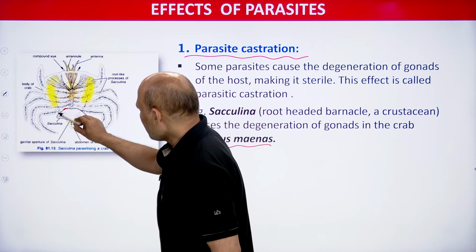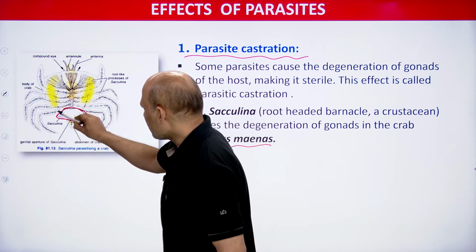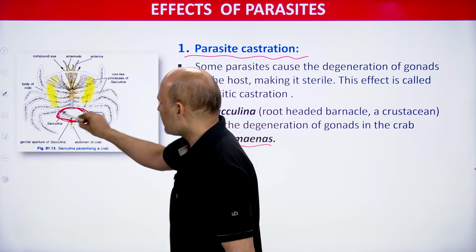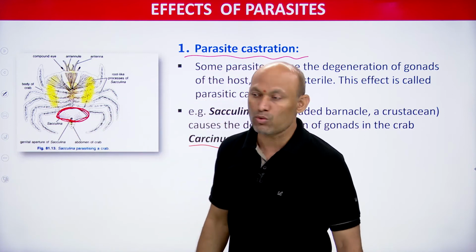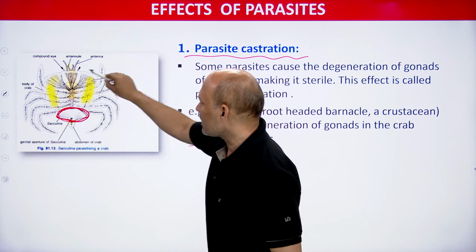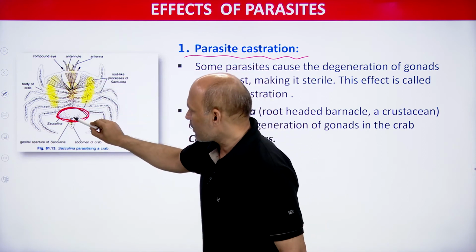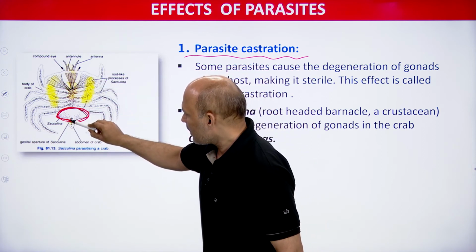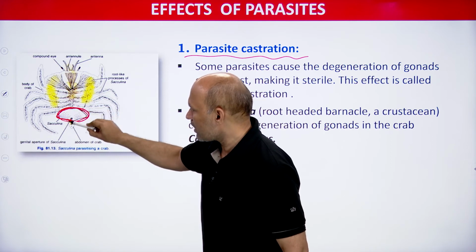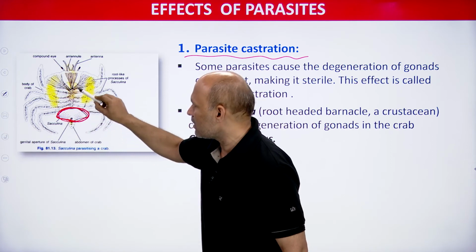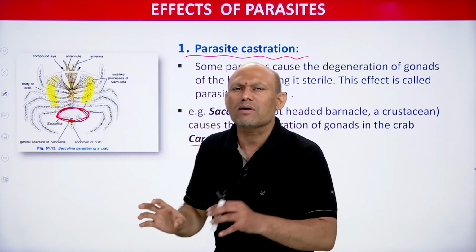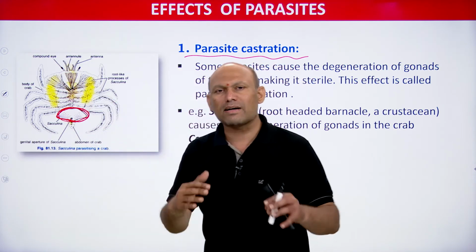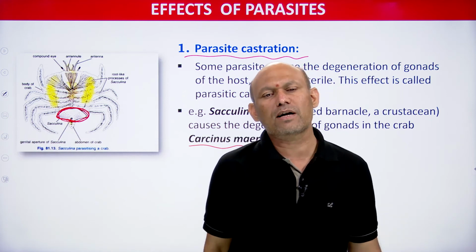Are you able to see this? I would like to demarcate. This red encircled portion is what? Sacculina, the root-headed barnacle, and this entire structure is what? Crab. So this Sacculina attacks the abdomen of this crab, students. When it attacks the crab, it causes degeneration of gonads in the crab, and the crab becomes sterile.